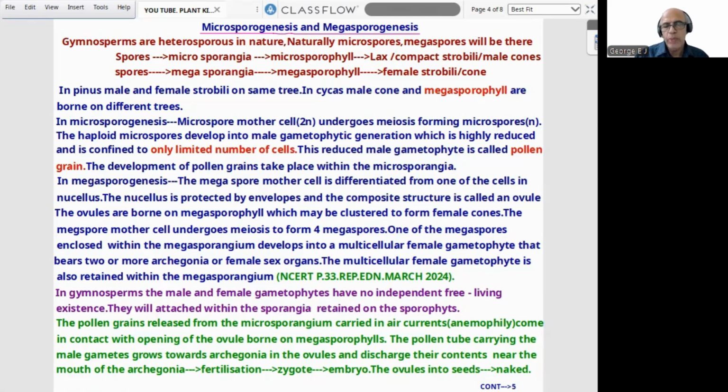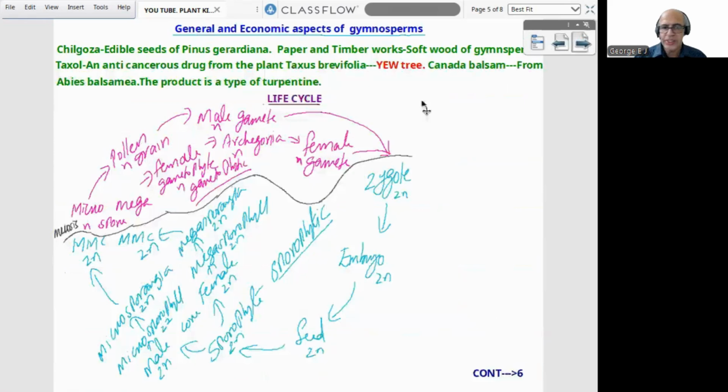Then, as usual, male gamete, female gamete meets, fertilization, zygote, embryo, and ovules into seeds. Seeds will be naked. But it will take time. Time requiring procedures, all this. I think this page is clear. Megasporogenesis and microsporogenesis.